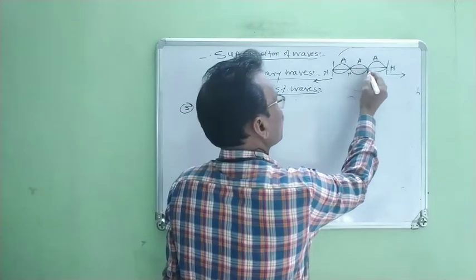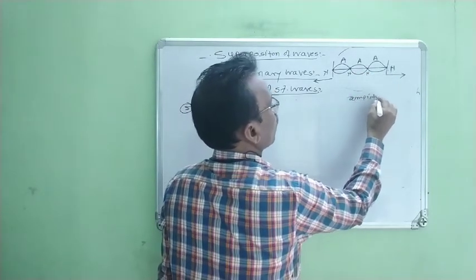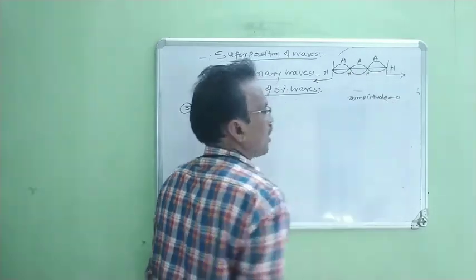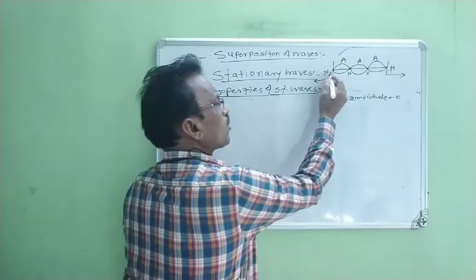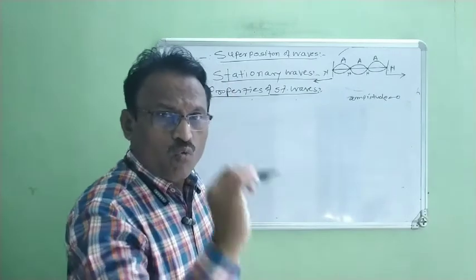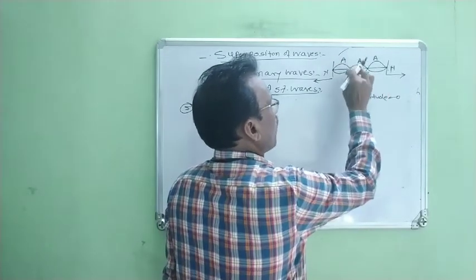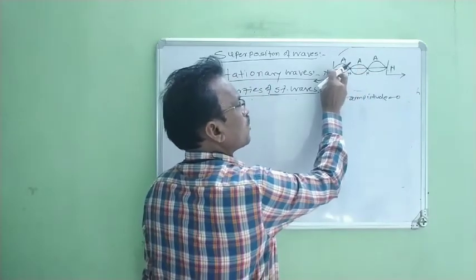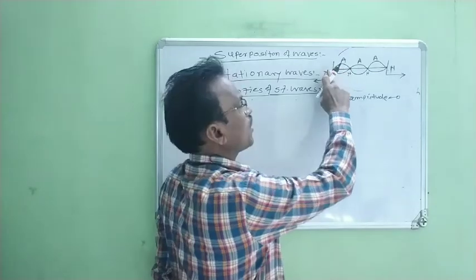When these particles do not vibrate, the amplitude of the vibrating particle is zero. Therefore, the particles along this string whose amplitude is zero are known as nodes. This particle does not vibrate, therefore its amplitude is zero, therefore it is known as a node.